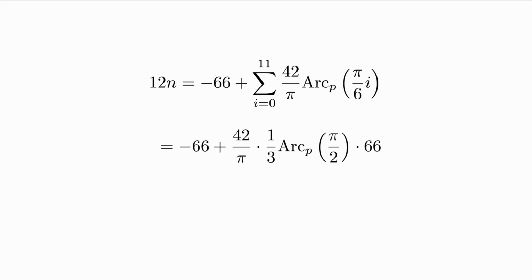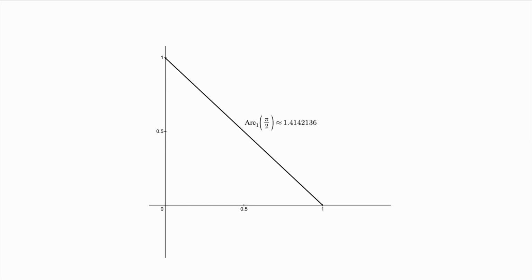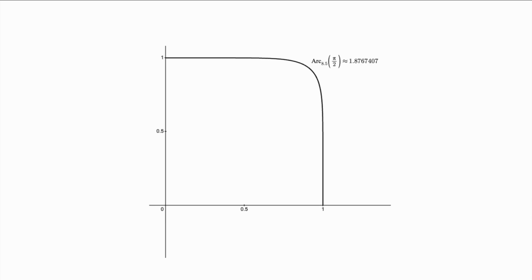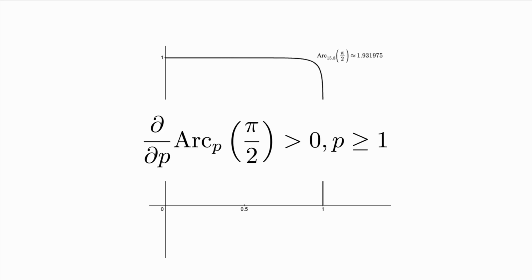We'll clean up this expression and take another moment to understand something. Arc base 1 of pi over 2 is the shortest distance between (1, 0) and (0, 1). It's the only squircle with this arc length at pi over 2, and it's a local minimum. Geometrically, we can see that as we increase the value of p, this arc length only increases. So the derivative of arc base p of pi over 2 with respect to p is always positive for p greater than or equal to 1. Additionally, we can see that this arc length approaches 2 as p approaches infinity.